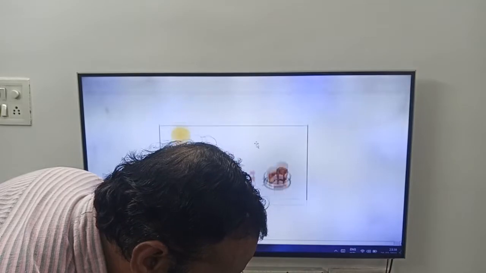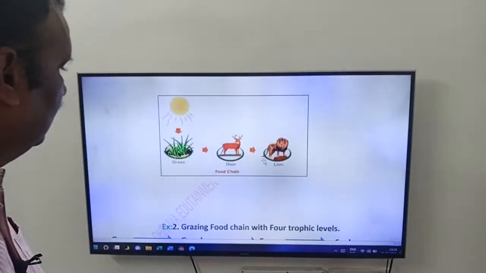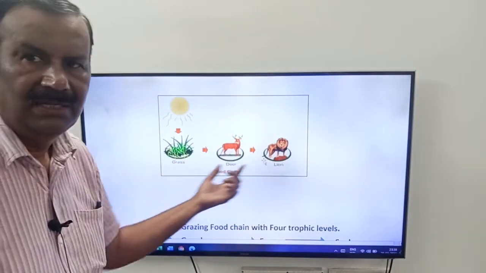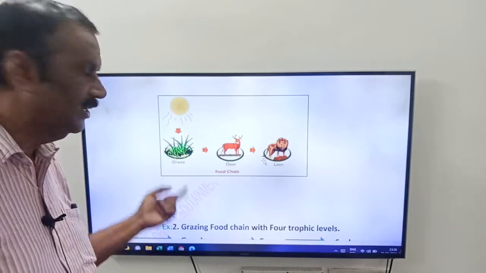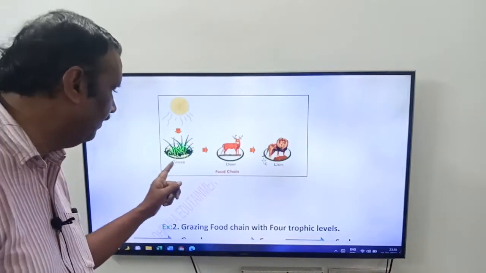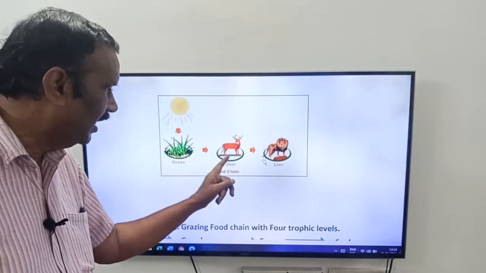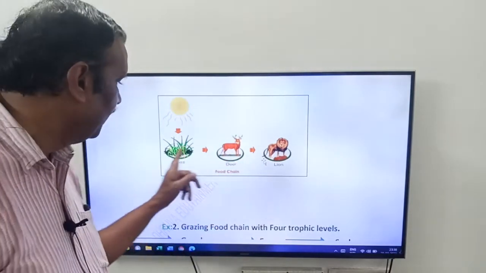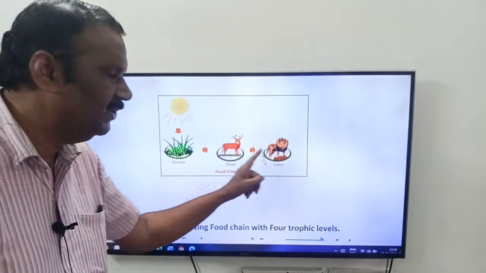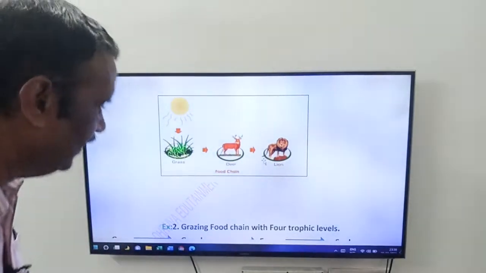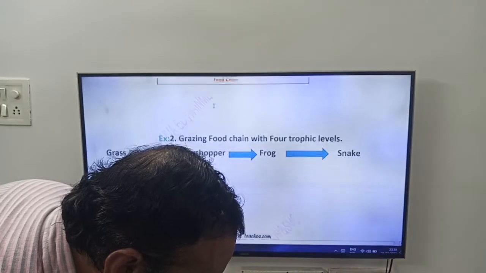See here, grass, deer and lion. How many trophic levels are there? 3 trophic levels are there: first trophic level, second trophic level, third trophic level. Producers, herbivores, carnivores. Now see, one more example.